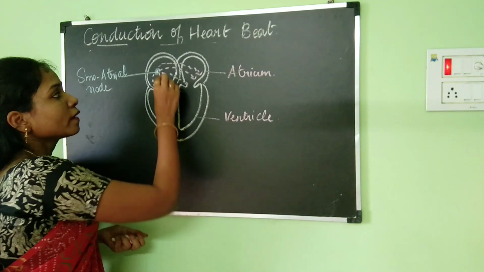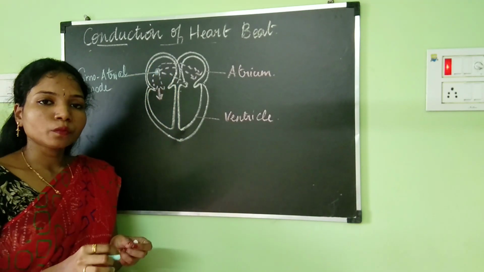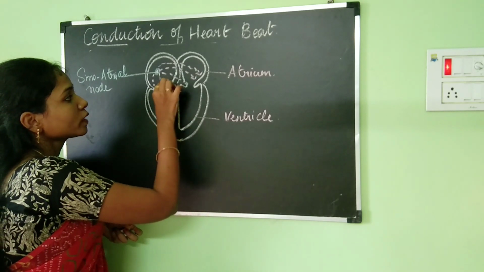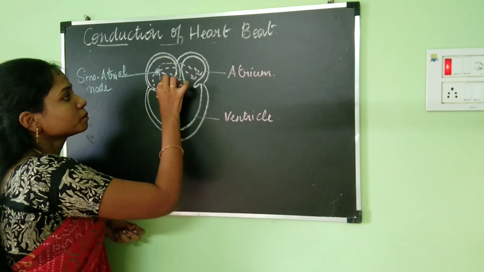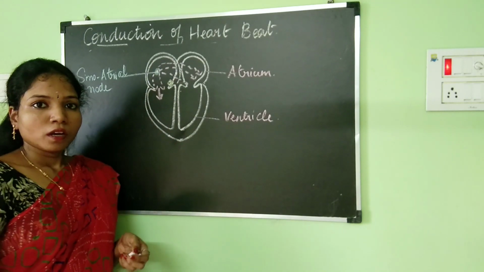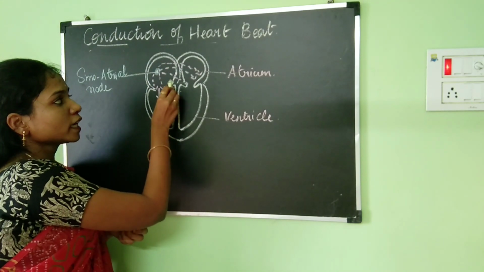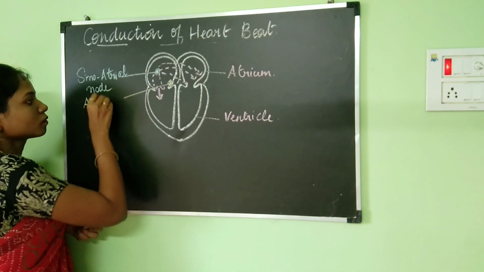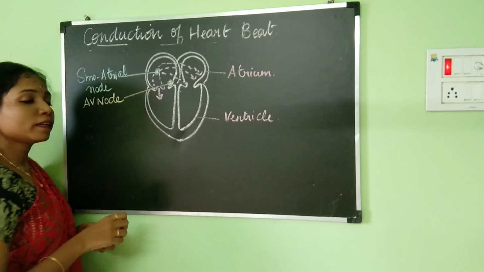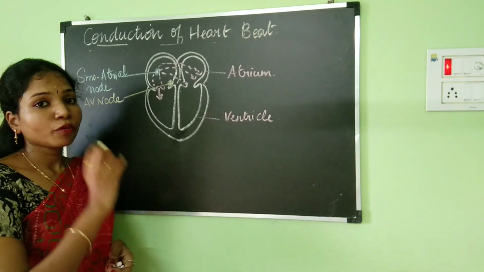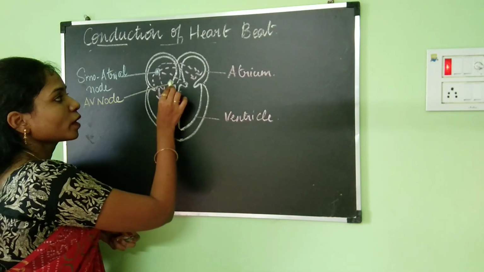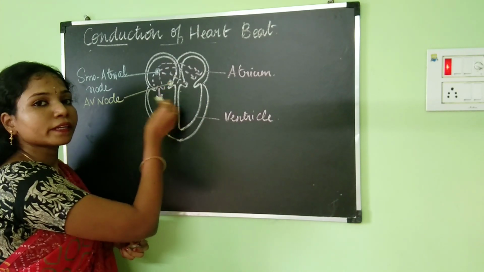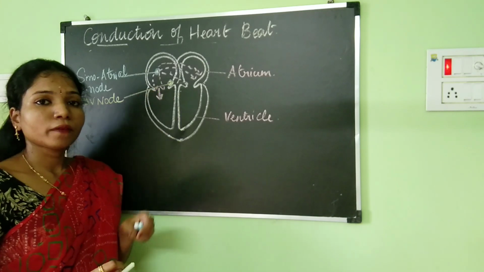The message from the sinoatrial node will next reach the AV node. The AV node is located in the floor of the right atrium. This is the AV node. What is the AV node also called? It is known as the atrioventricular node. Why is it called atrioventricular node? Because it is present in between the auricles and the ventricles.